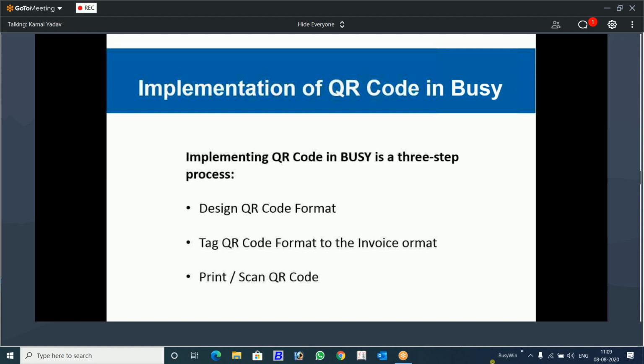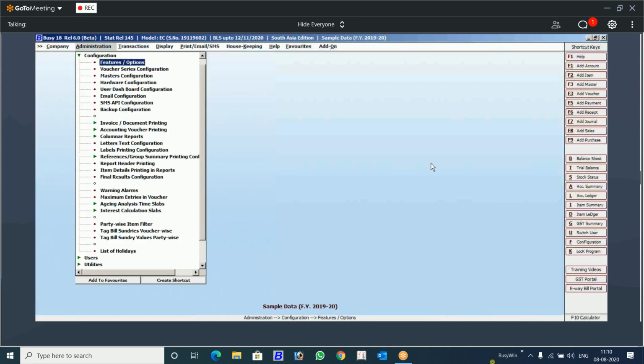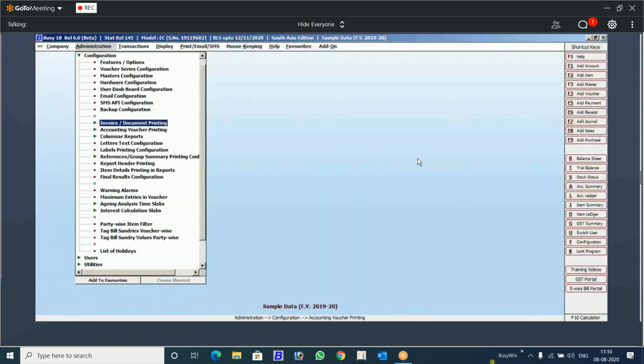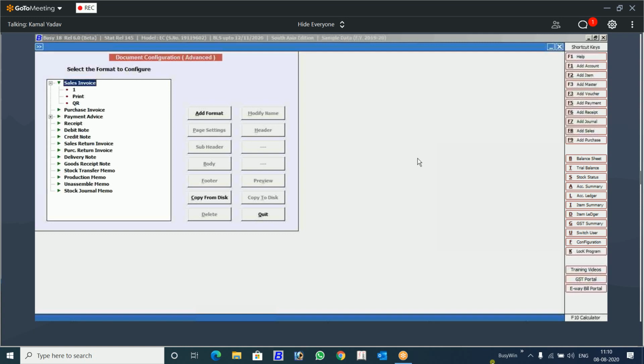Now we will see the implementation in Busy. I will do it slowly so that nothing is missed and everybody is able to understand it very clearly. Okay, this is a sample data that we are going to use today for the presentation. Everybody knows this invoice designing part, how to do that, how to call the fields. So similarly, we will do it here.